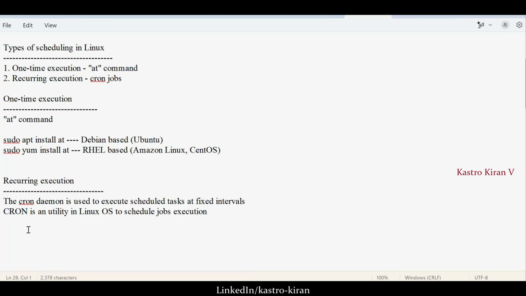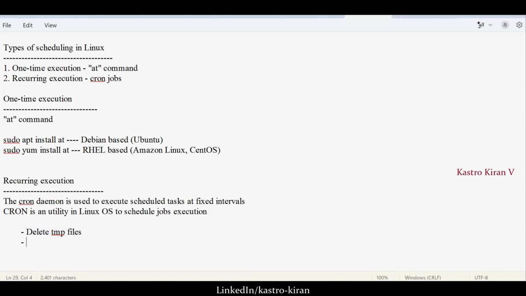Let's say I want to delete the temp files on a daily basis. As soon as I sit for work at 10 o'clock, the shell file should get executed, which deletes all the files in the temp directory. That is one automated way.